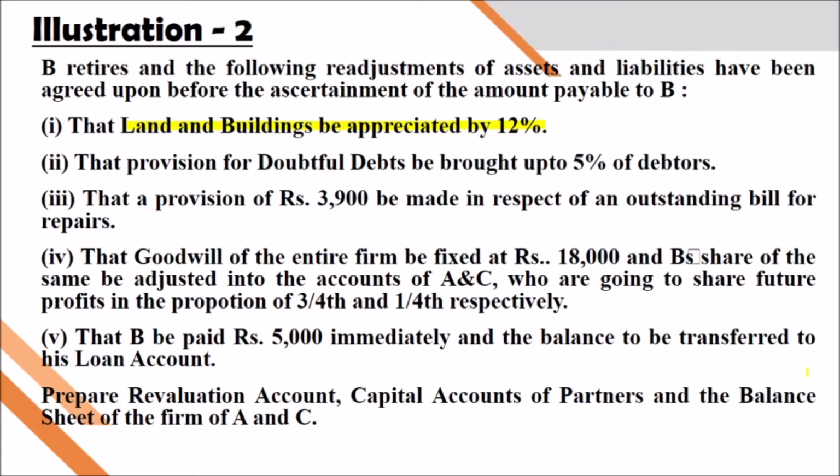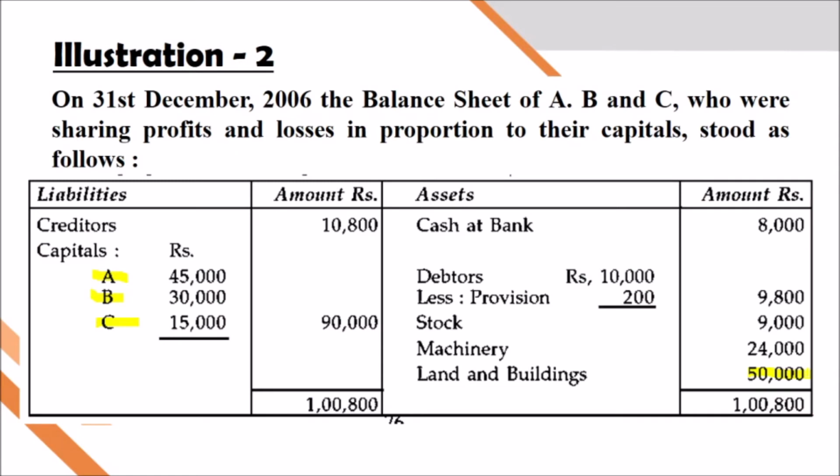The provision for doubtful debts is to be brought up to 5% of debtors. What is that? Actually, debtors are 10,000 and the provision is 200. But this time they are asking the provision must be 5%. So 10,000 into 5 by 100, we will get the answer as 500.